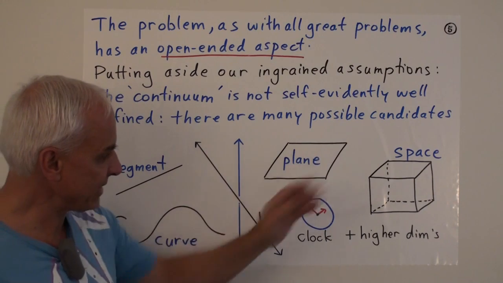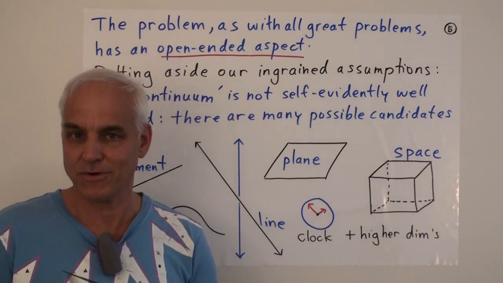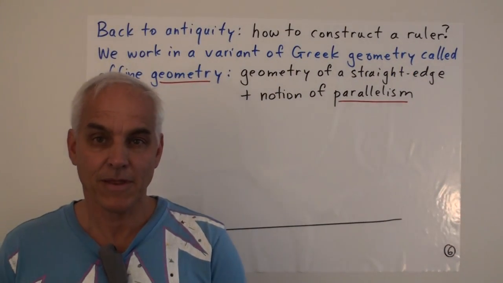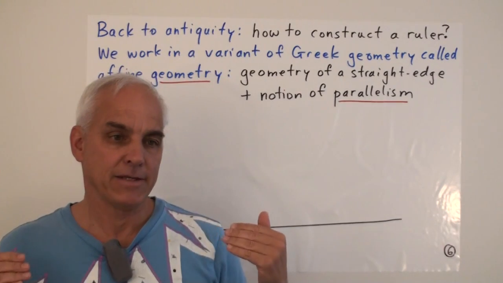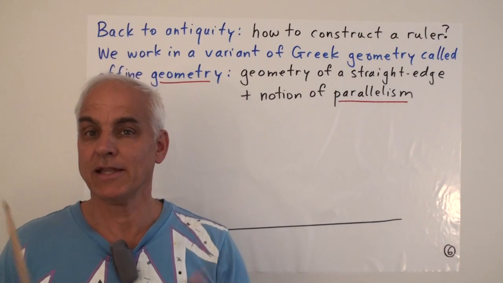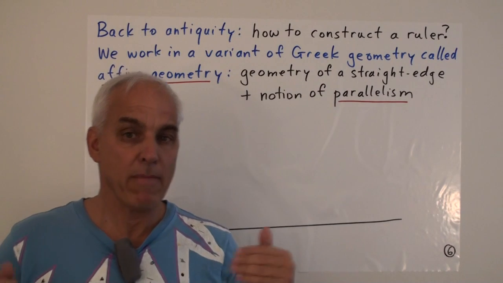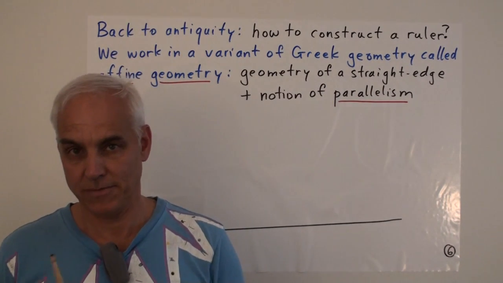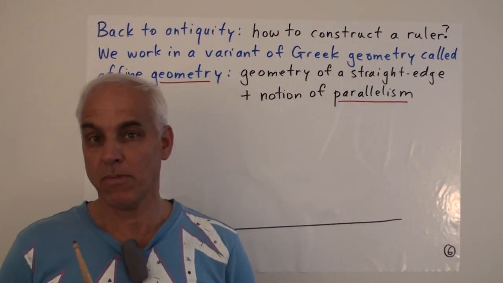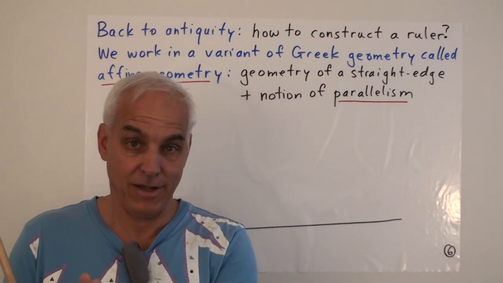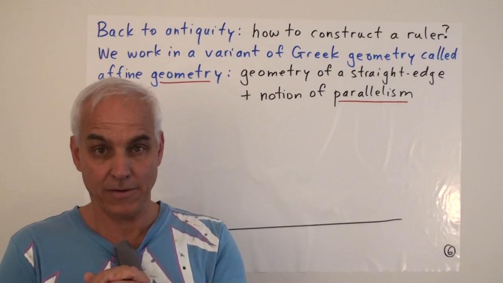But even at the level of mathematics, there are some options about which direction we should look at first. Most modern students these days will think of the continuum as being like a number line, and they will take a position which was really enunciated by Descartes in his great revolution of introducing numerical coordinates into geometry. This is the preferred point of view these days to tackle the problem of the continuum algebraically or arithmetically by introducing arithmetic or a number system to model the line.